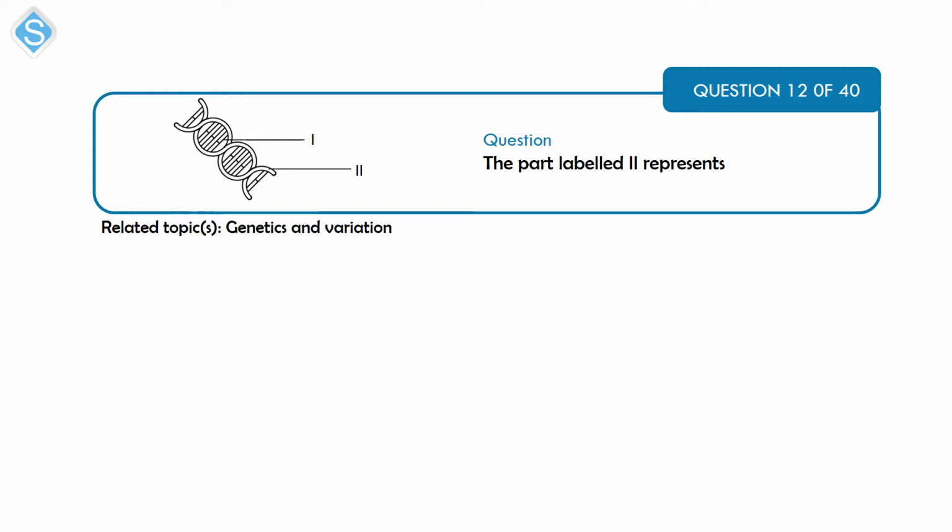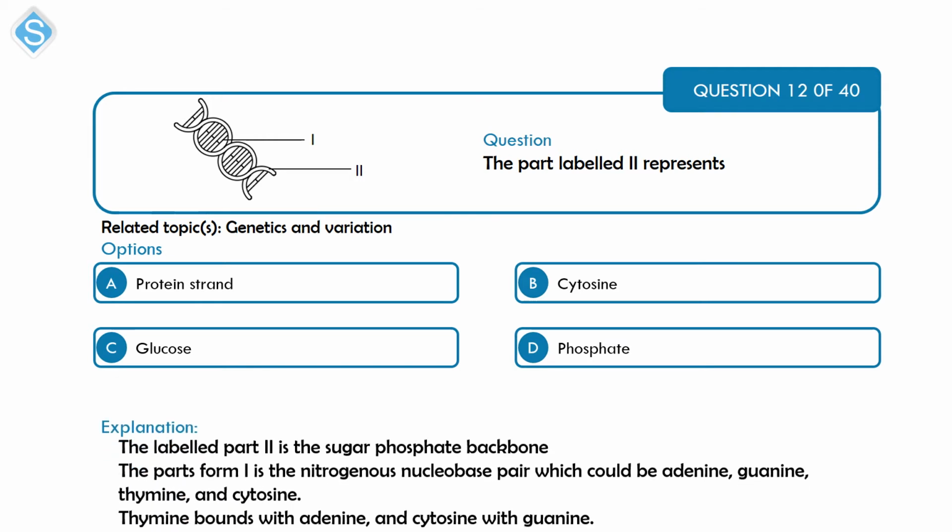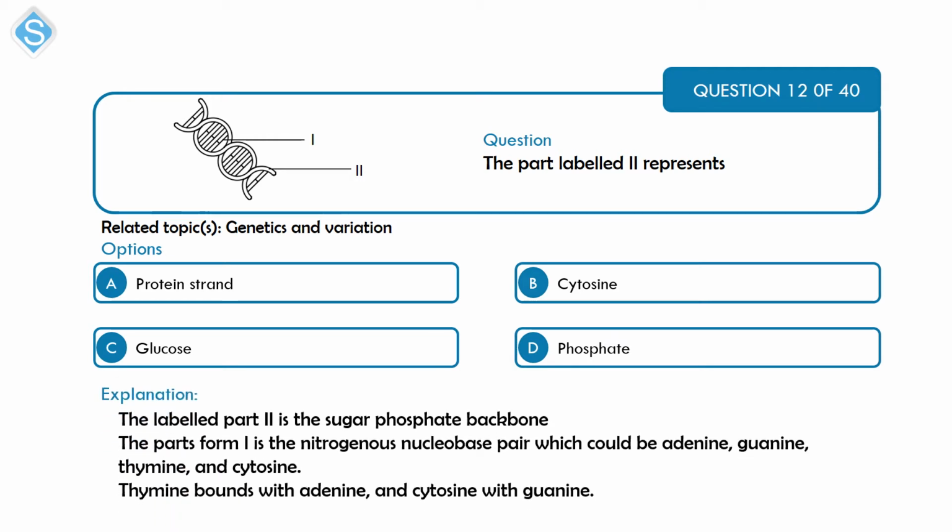Next is a question relating to genetics and variation. The part labeled II represents A, protein strand, B, cytosine, C, glucose, and D, phosphates. So what we have above is the helical structure of the DNA. Now, the part labeled II is what we call the sugar phosphate backbone, that is D. While the part labeled I is the nitrogenous nucleobase pair.